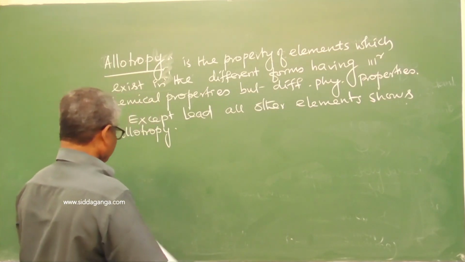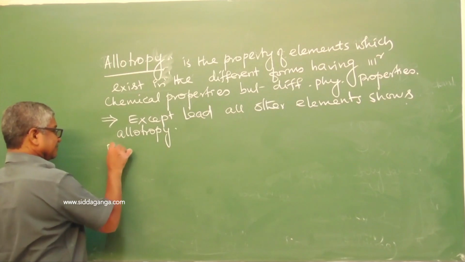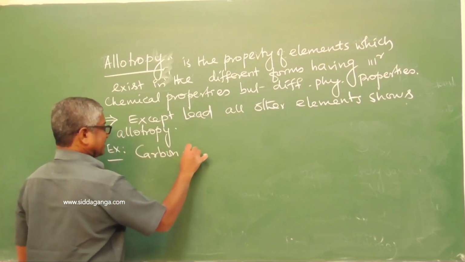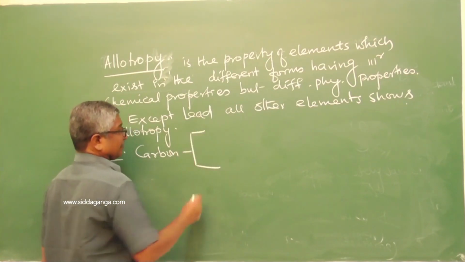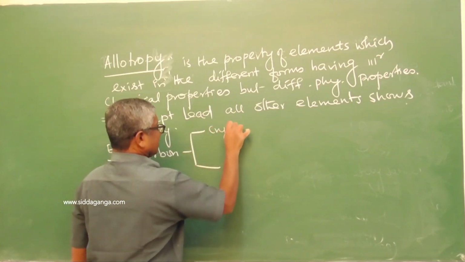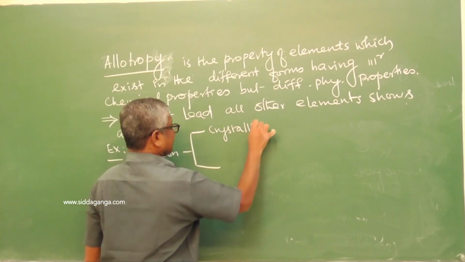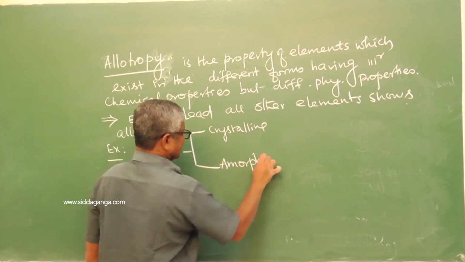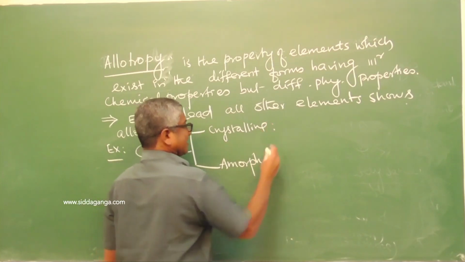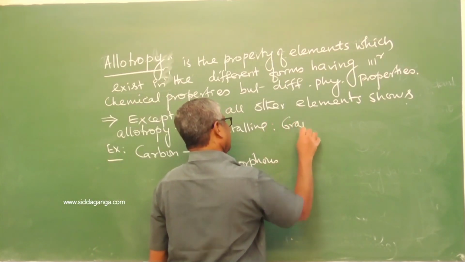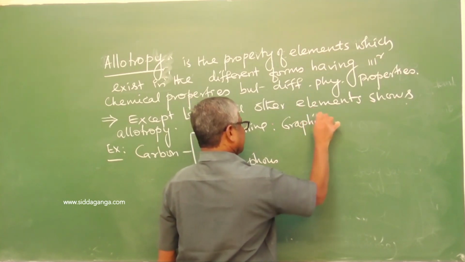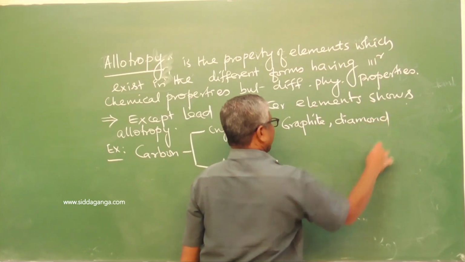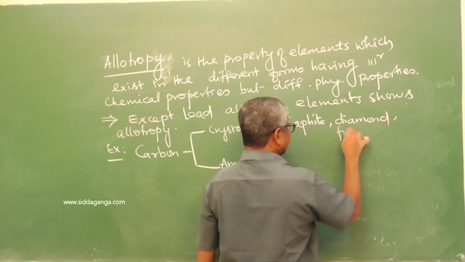Now, examples. Carbon is available in two forms: one is crystalline, the second is amorphous. Crystalline forms are graphite, diamond and fullerene.